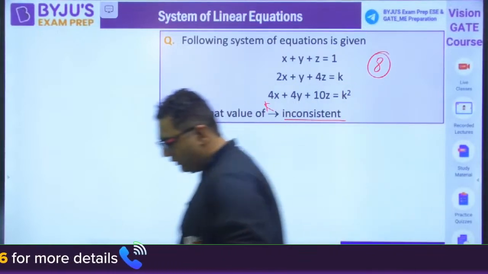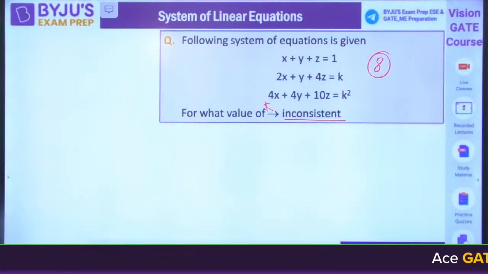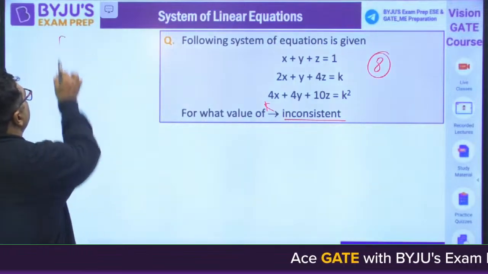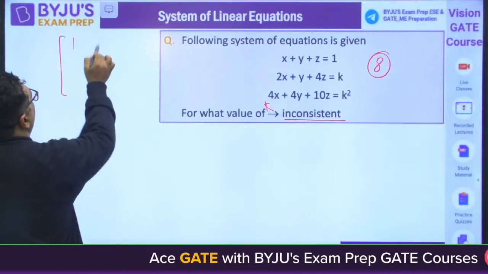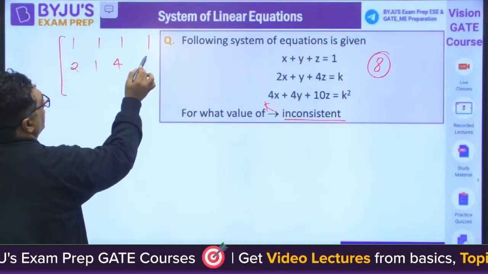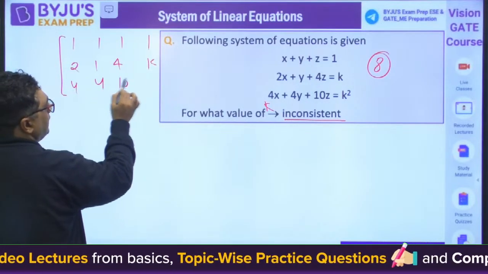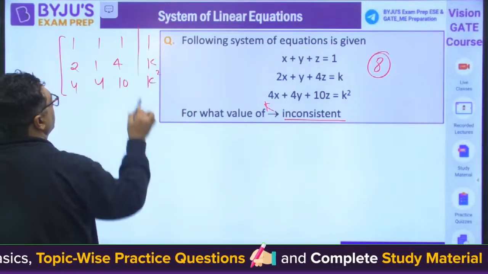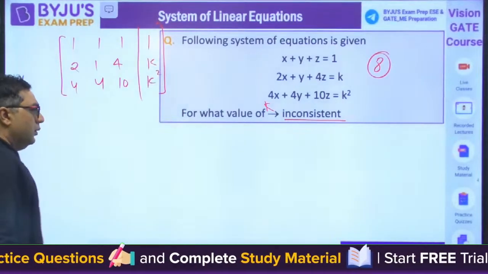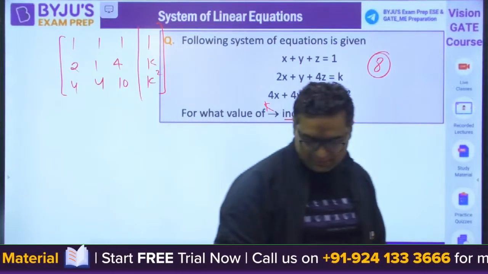Find out the value of k. The equation will be 1 1 1 1, 1 2 1 4, k 4 4 10 k square. Find the value of k for which the system is inconsistent.